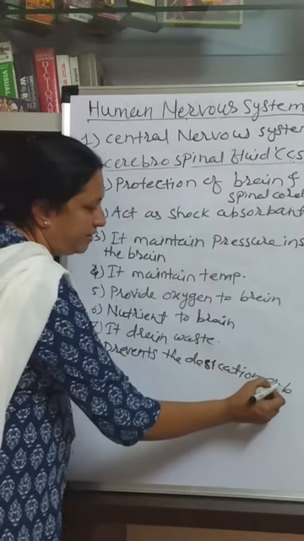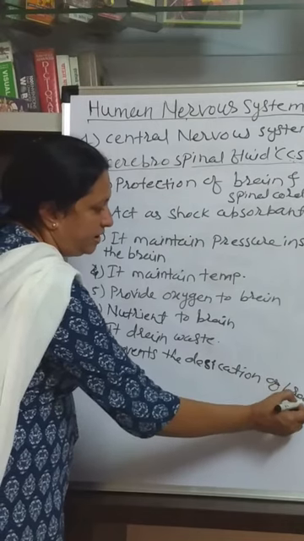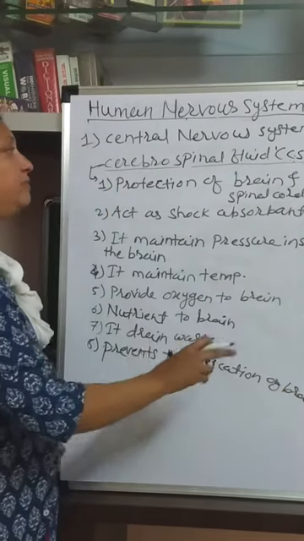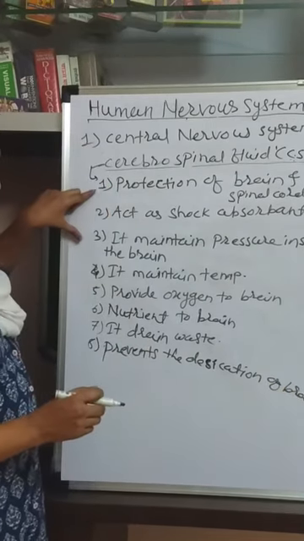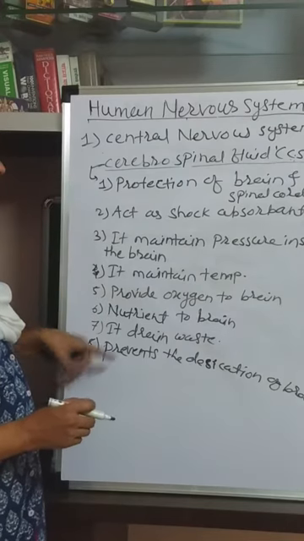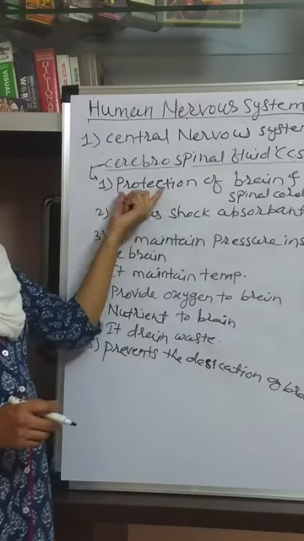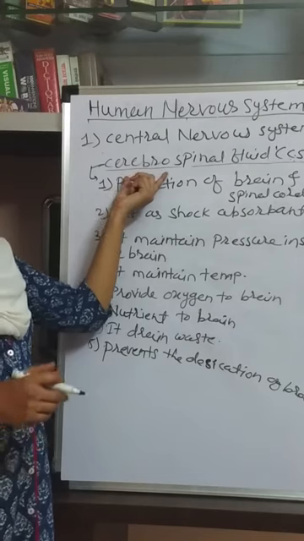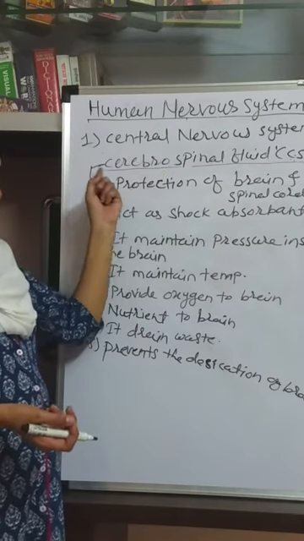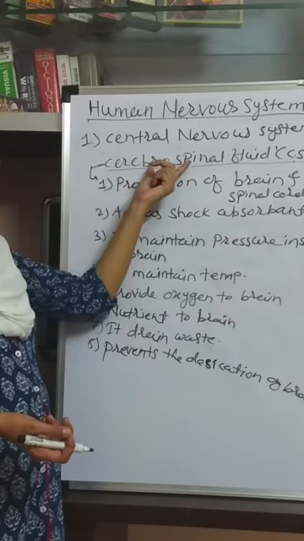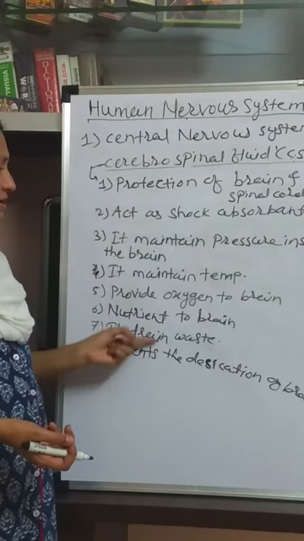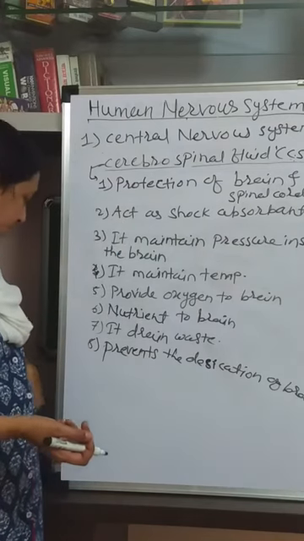Of brain. It prevents the desiccation of the brain. So these are the functions of the cerebrospinal fluid. The question he'll ask for on this topic is that for 2 marks particularly, describe the functions of the cerebrospinal fluid.